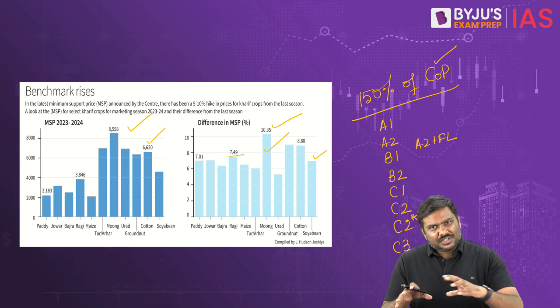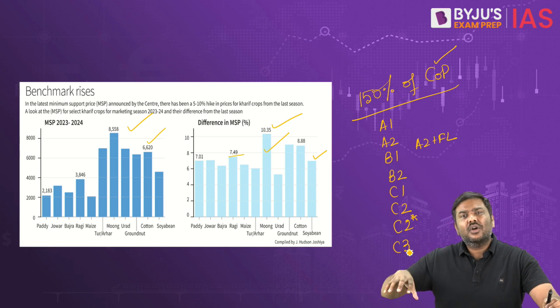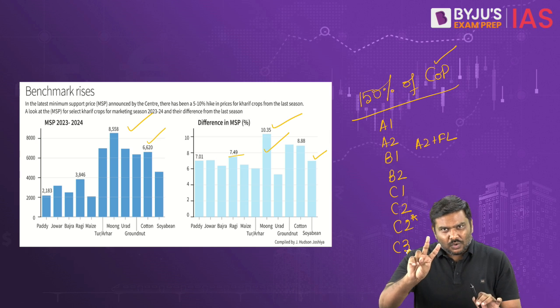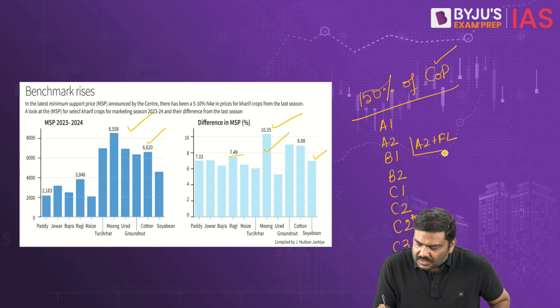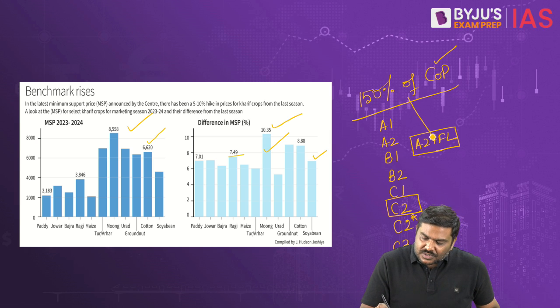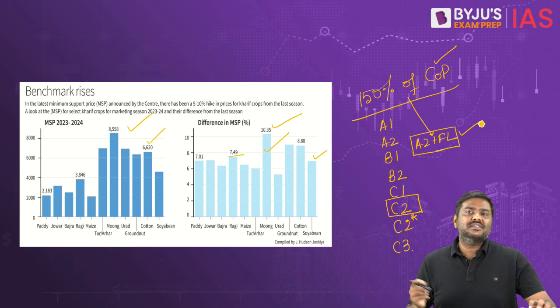Now, in many of the books, this concept is not covered, and even for UPSC examination, this is not required. But what is very often cited in the newspaper are two very important costs of production. That is A2 plus FL and C2. Right now, Government of India announces MSP that is equivalent to 150% of A2 plus FL.